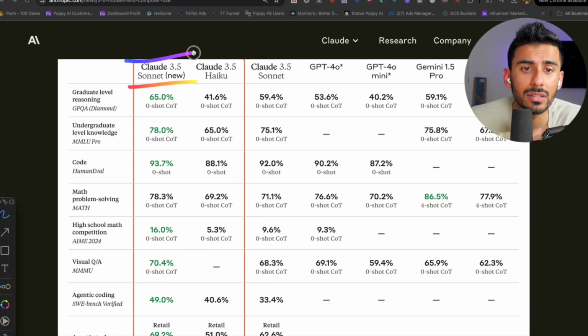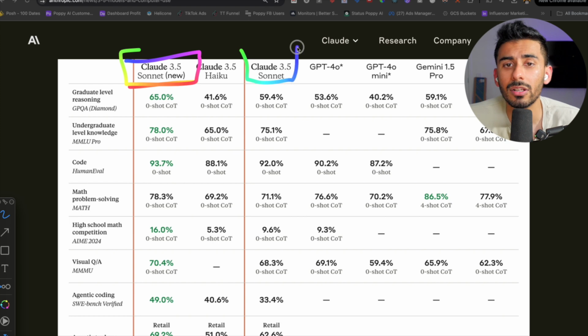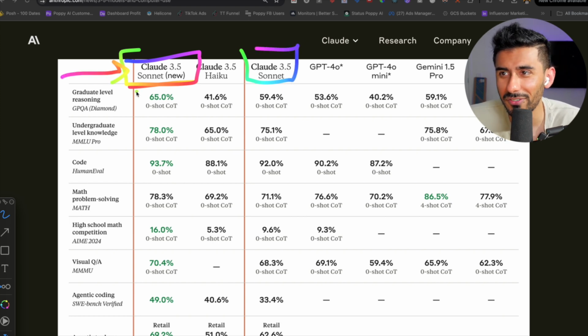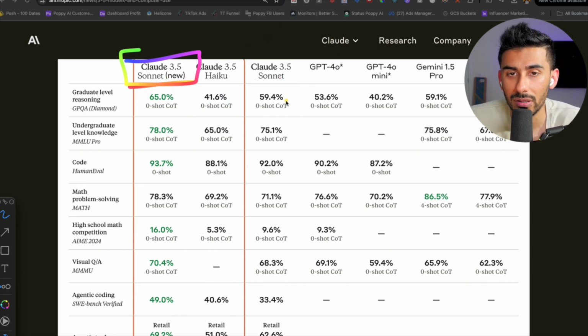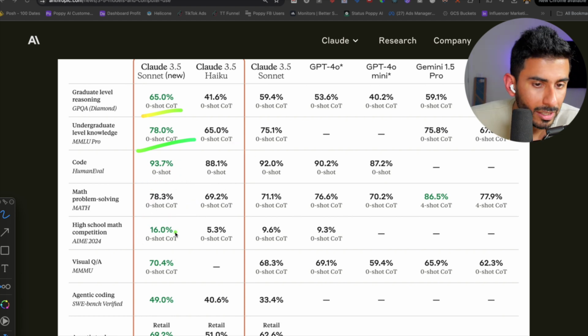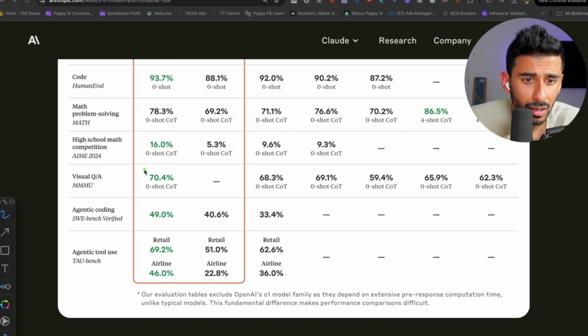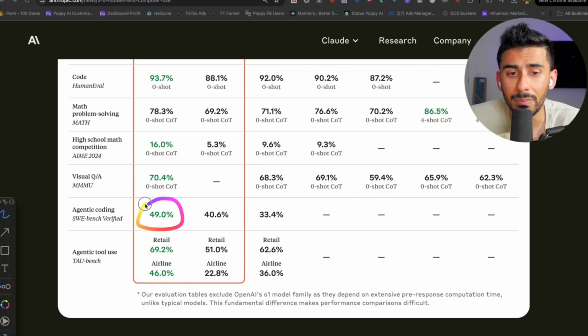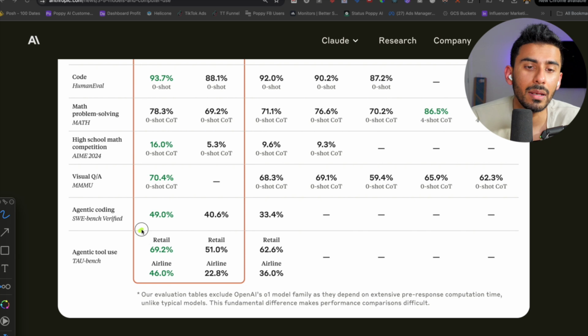If you take a look here, before we had Claude Sonnet 3.5, and now the new model, which should have been called something different, but it's just called 3.5 Sonnet with parentheses new. So it's an upgraded version on the previous model they had. It has better reasoning, better graduate-level knowledge. Coding is a little bit better than the other one. Its ability to solve math problems is better. Competitive problems is better. Better visual QA, better agentic coding, and then better agentic tool use.